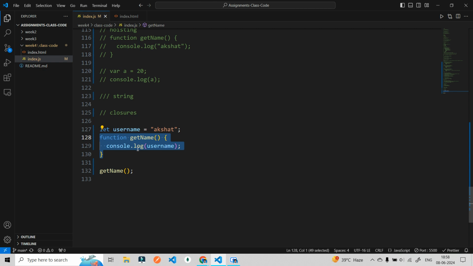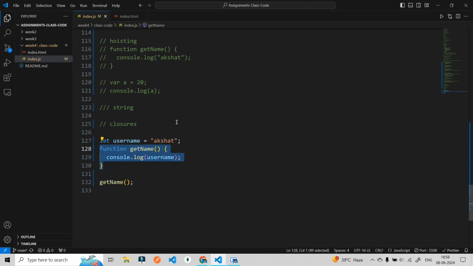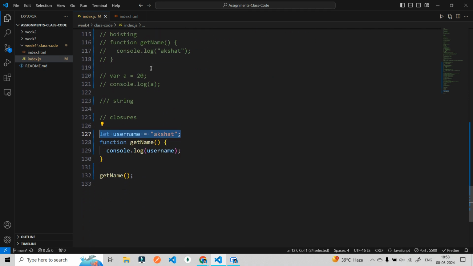The lexical environment for this function is whatever things are outside it, within the global scope. Whatever variables are in the lexical environment of this function, this function can access them. This is a very simple concept.